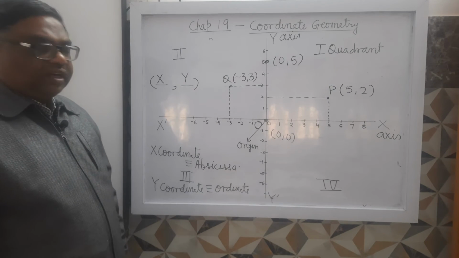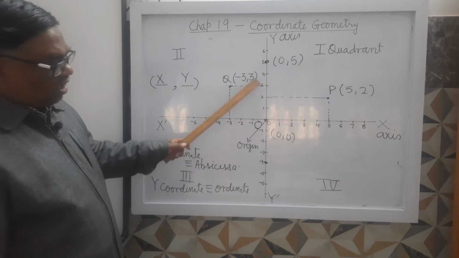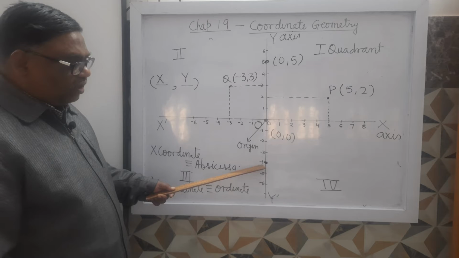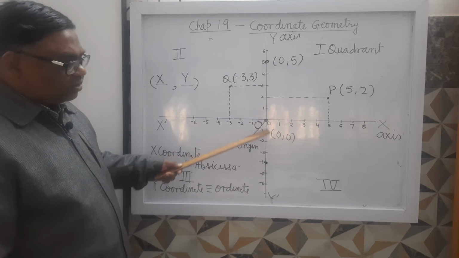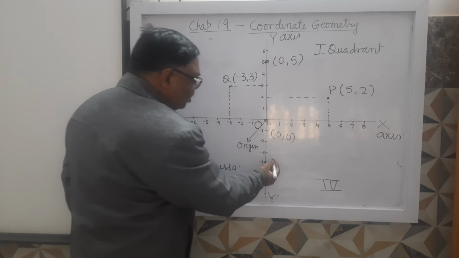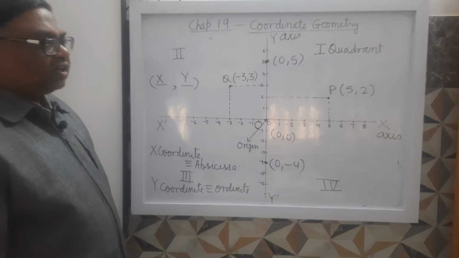It's clear? If you take this point, on x axis it is situated in front of 0 and on y axis in front of -4. So 0, -4. It's clear?